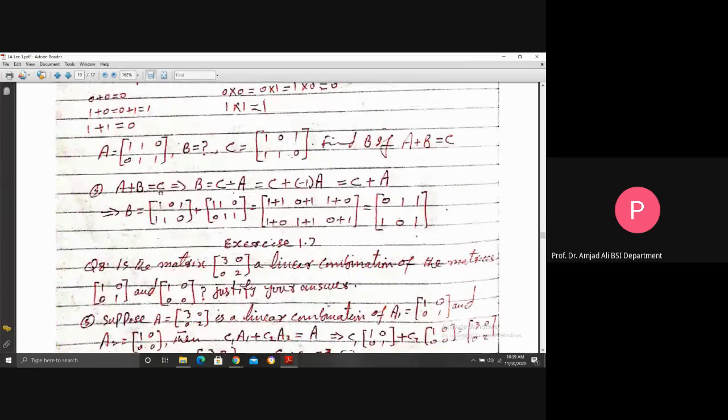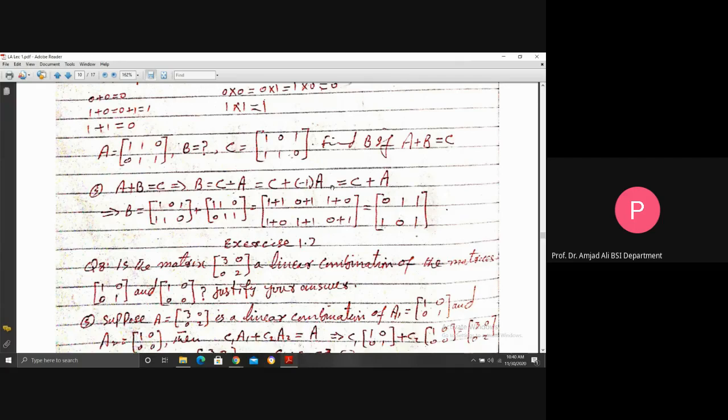A plus B is C implies B is equal to C minus A, which can be written as C plus minus 1 times A. But in the decimal system, minus 1 is the additive inverse of 1, because the additive inverse of a digit is the number that, when added to it, gives the identity 0. In the binary system, the additive inverse of 1 is 1, so minus 1 is just a label and is replaced by plus 1.